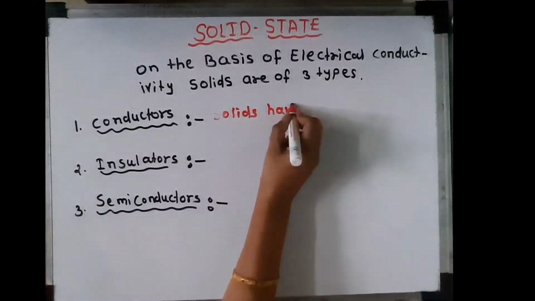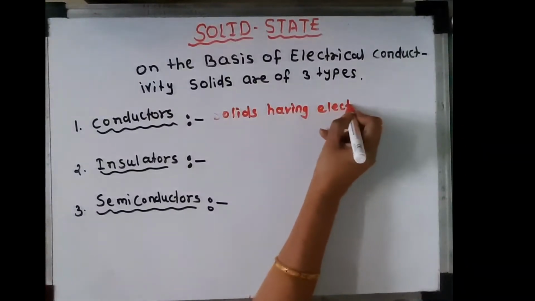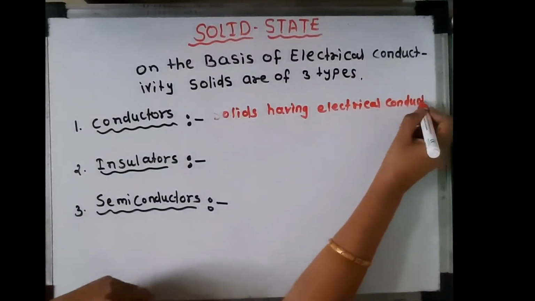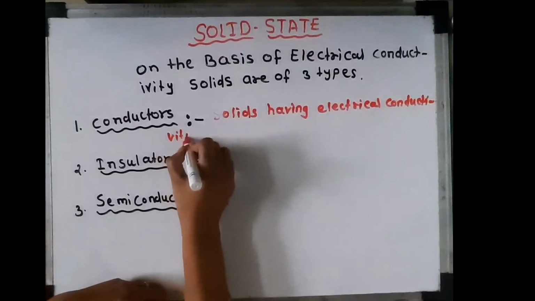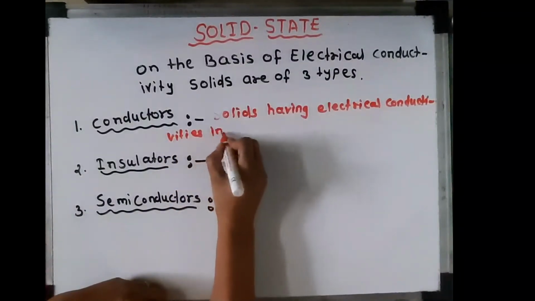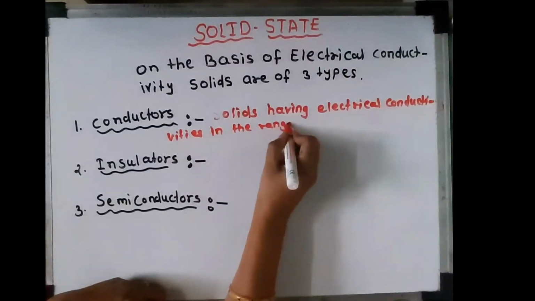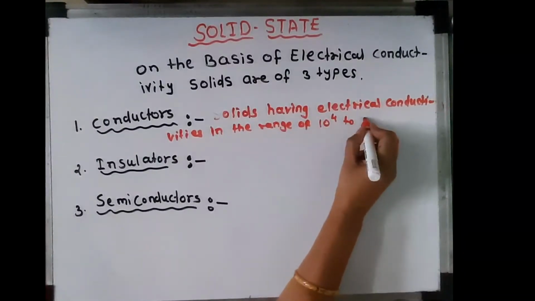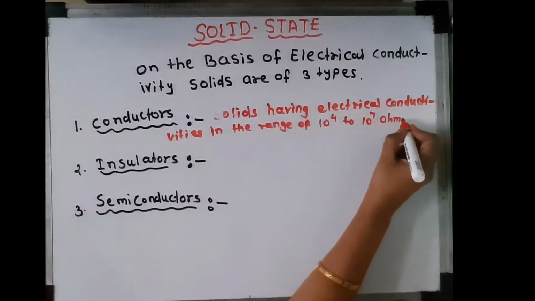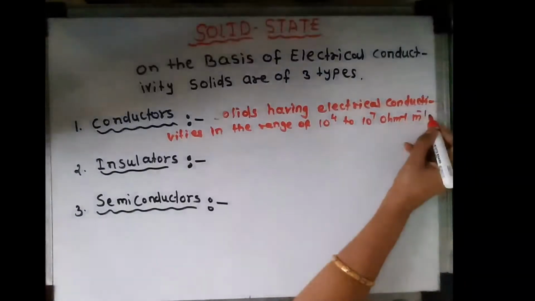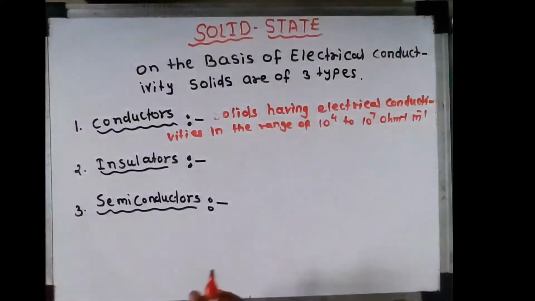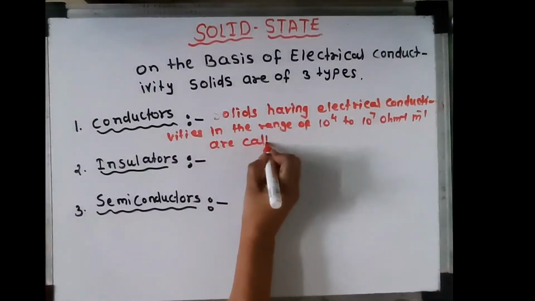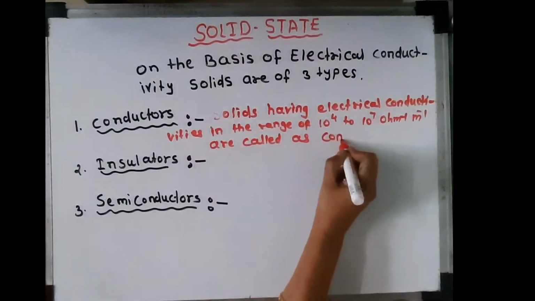Solids having electrical conductivities in the range of 10 raised to 4 to 10 raised to 7 per ohm per meter are called conductors.